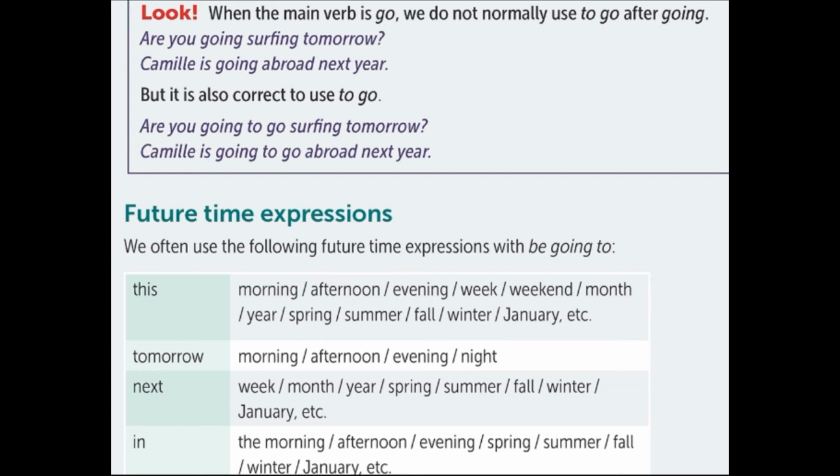Tomorrow, tomorrow morning, tomorrow afternoon, tomorrow evening, tomorrow night. Next week, next month, next year, next spring, next summer, next fall, next winter, next January. And in the morning, in the afternoon, in the evening, in the spring, in the summer, in the fall, in the winter, in January, right?